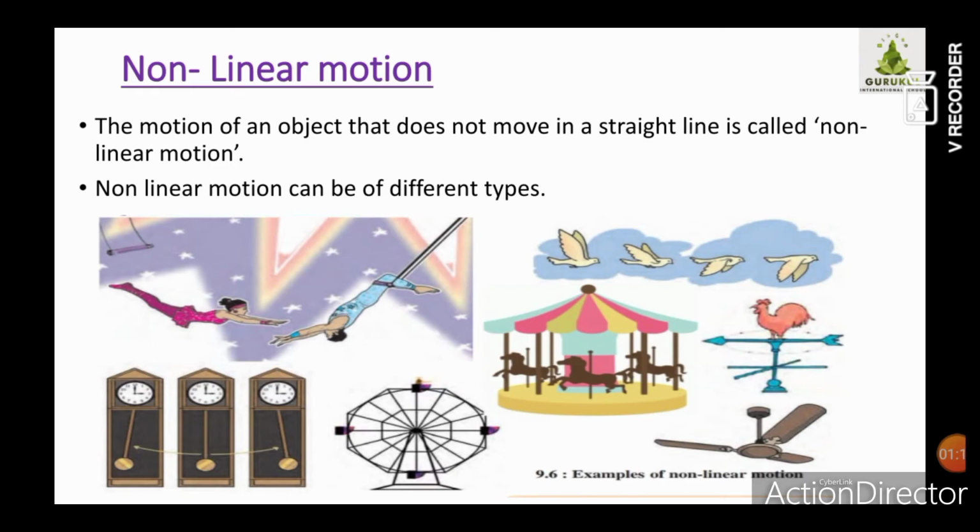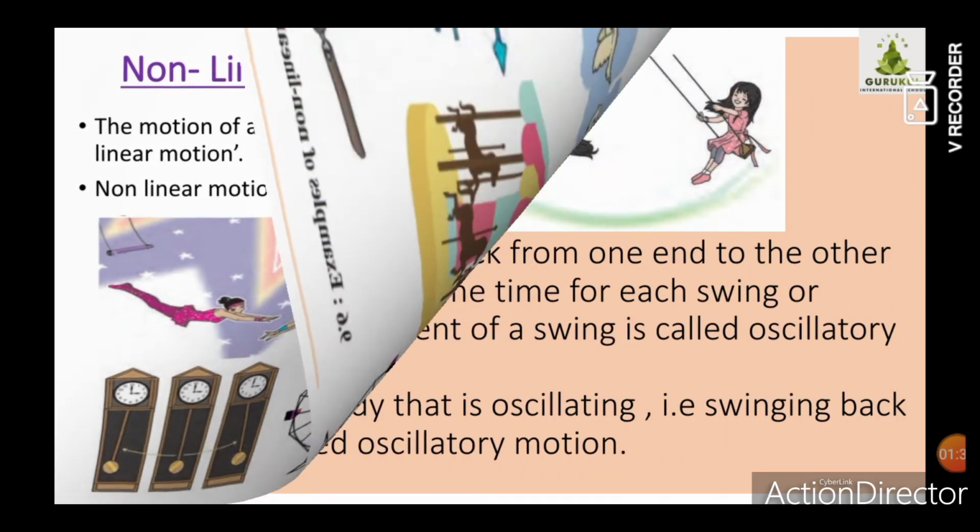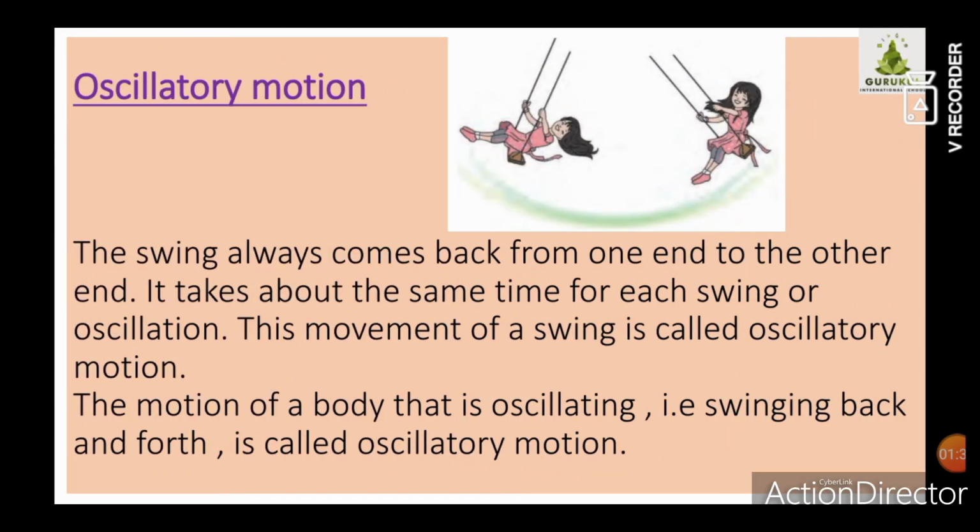But various objects show various kinds of motion which are not in a straight line. So there are various types of non-linear motion. For example, oscillatory motion, periodic motion, circular motion, random motion, right? We are going to discuss them one by one. Non-linear motion can be of different types. So first we will discuss the oscillatory motion.